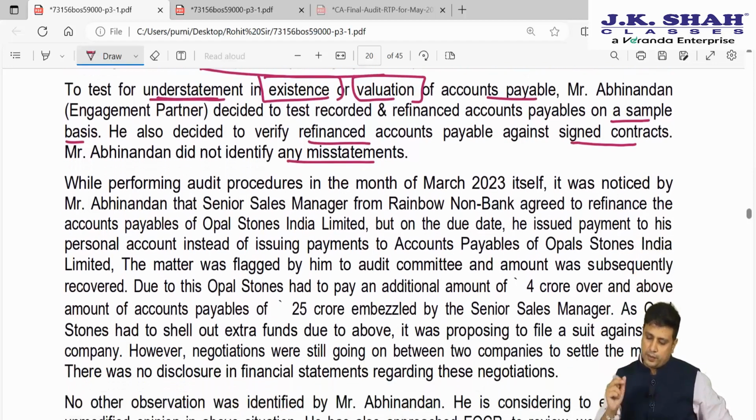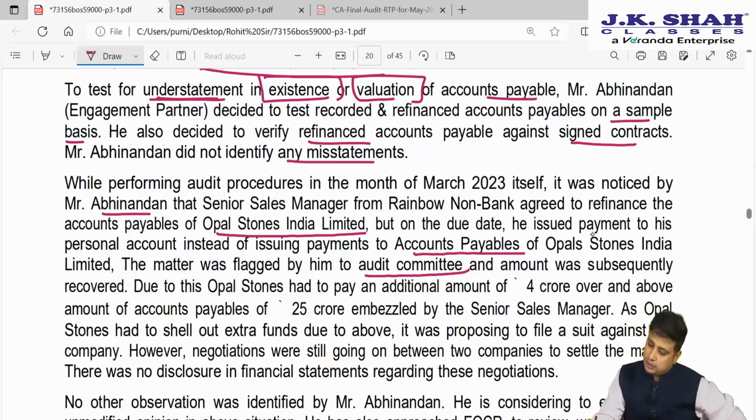Next, while performing the audit procedures in the month of March 23 itself, it was noticed that Mr. Abhinandan, senior sales manager from Rainbow Non-Bank, agreed to refinance accounts payable of Opal Stones India Limited. But on the due date, he issued payment to his personal account instead of issuing payments to the accounts payable of Opal Stones India Limited. The matter was flagged to him by the audit committee. So instead of paying to accounts payable of Opal Limited, he instead issued payments to his personal account.